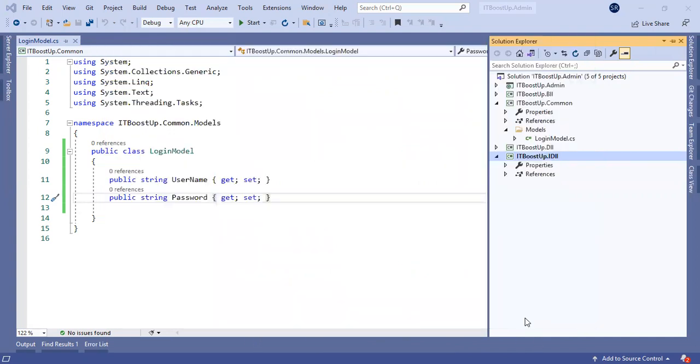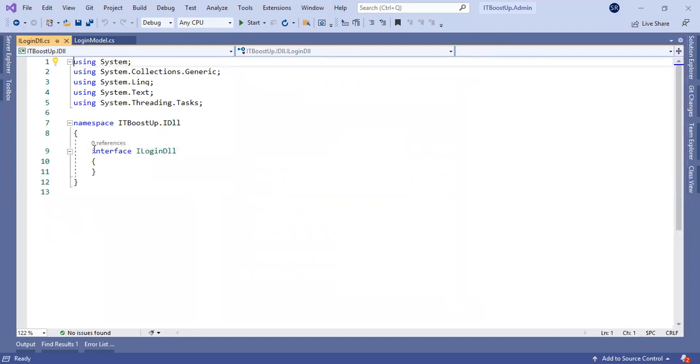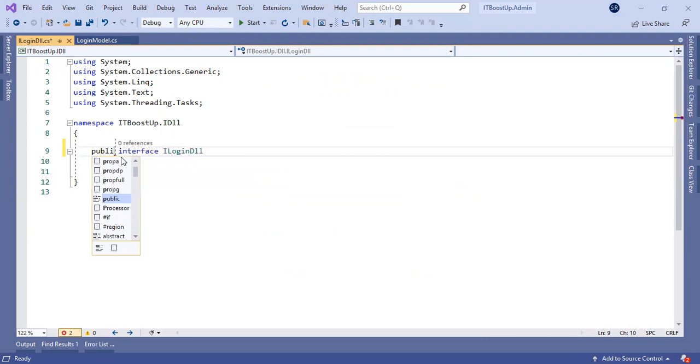I will create this class file for whatever login related functions we need, like login, get users, and insert users. We will create them inside this class file.